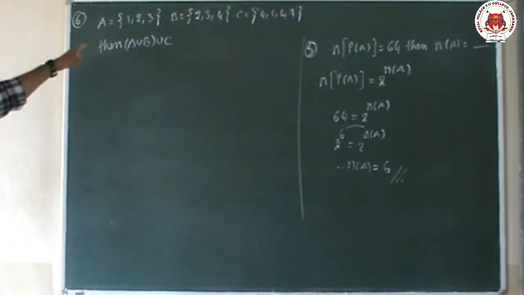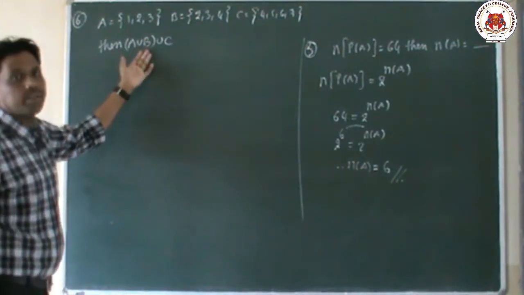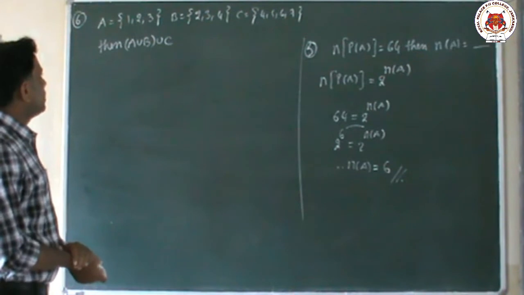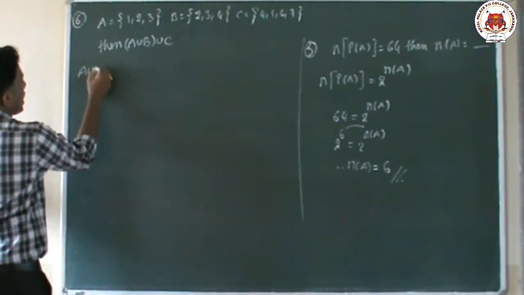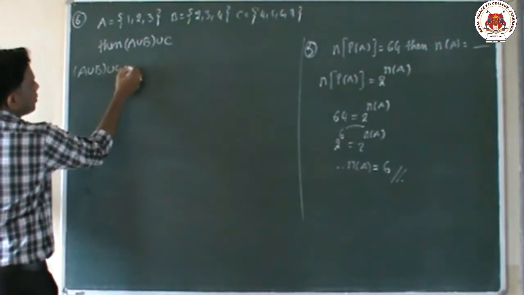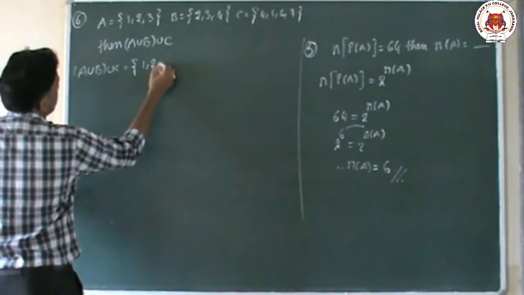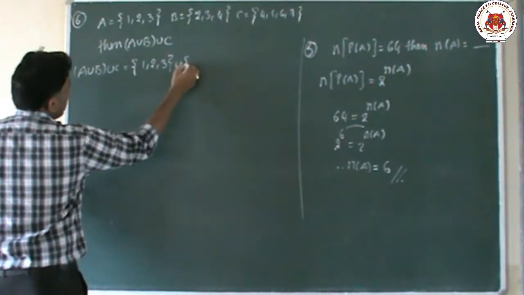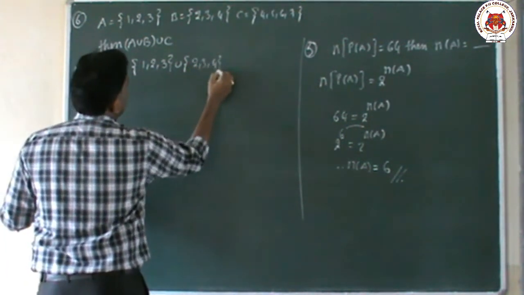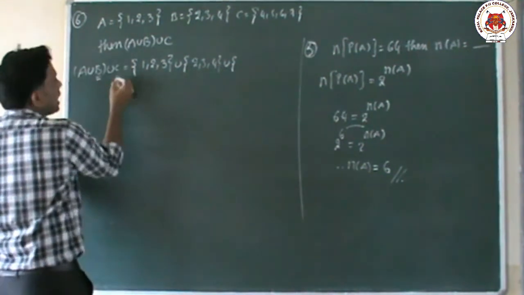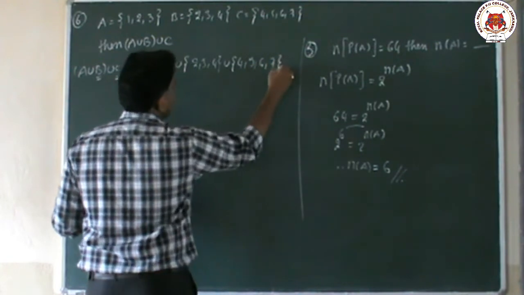So A set is given, B set is given, C set is given, and he is asking A union B union C. First of all, we will find A union B union C. First you write down the A set elements, which are 1, 2, 3, union B, whose elements are 2, 3, 4, union C set, whose elements are 4, 5, 6, 7.